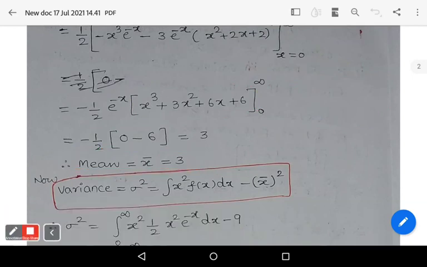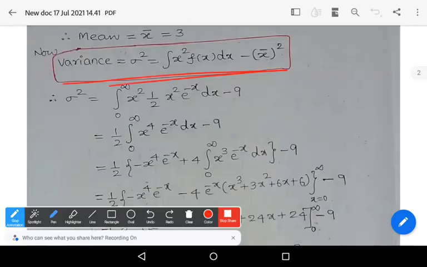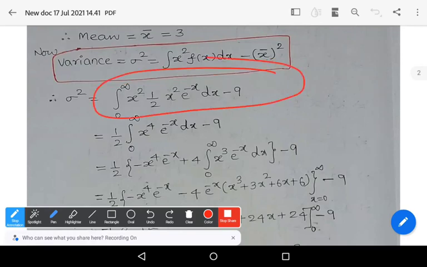Let us go for the next one, variance. Variance sigma square is equal to... What is the formula for variance? Sigma square is equal to integral x square f of x dx minus x bar square. Substitute the terms. Integral 0 to infinity 1 by 2 x square e power minus x dx minus x bar square, minus 9.